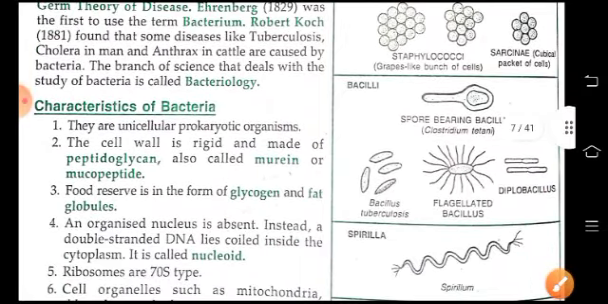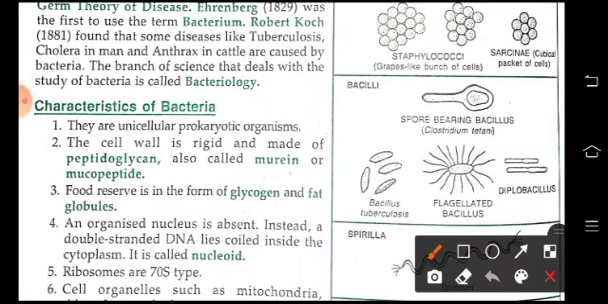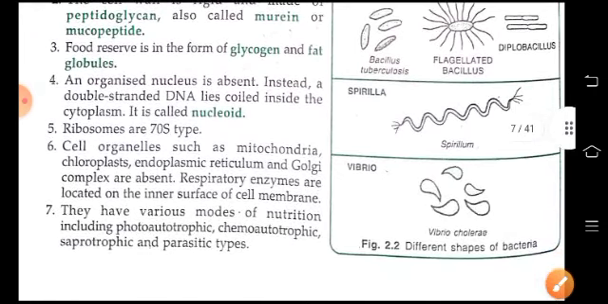So, the characteristics of bacteria include that they are unicellular prokaryotic organisms and the cell wall is made up of peptidoglycans, also called murein or mucopeptide. Food in this bacterial cell is stored in the form of glycogen and fat globules. An organized nucleus is absent, instead double-stranded DNA is present in the cytoplasm and it is called nucleoid. Ribosomes are of 70S type.